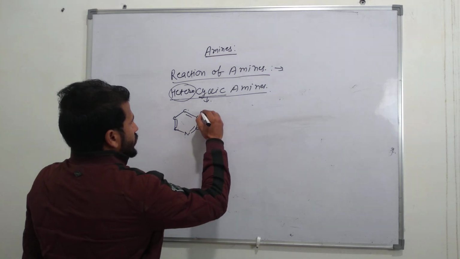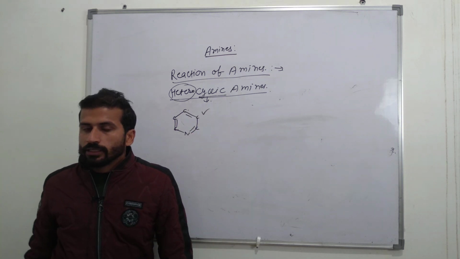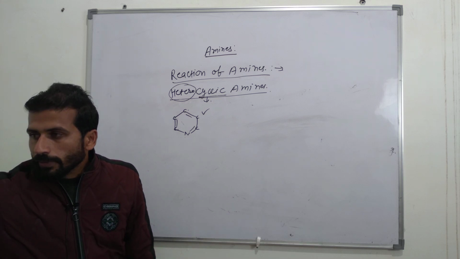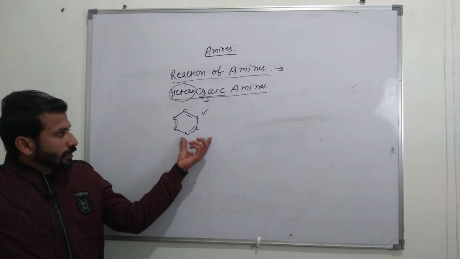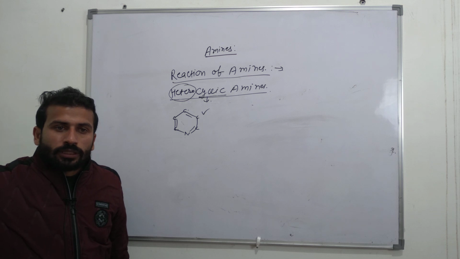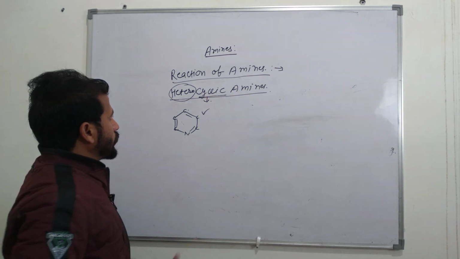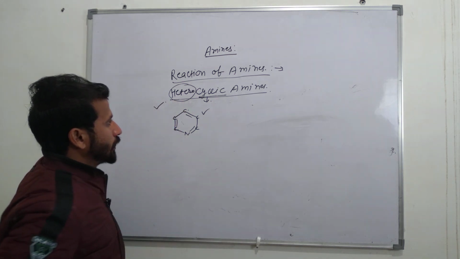So it is a heterocyclic amine. It is a basic part of organic chemistry. There are various examples. This is the formula of pyridine, and others are pyrrole and quinoline. These are all examples of heterocyclic amines.